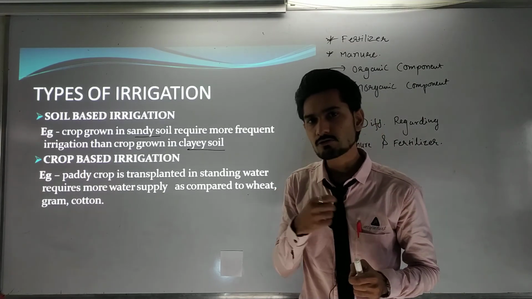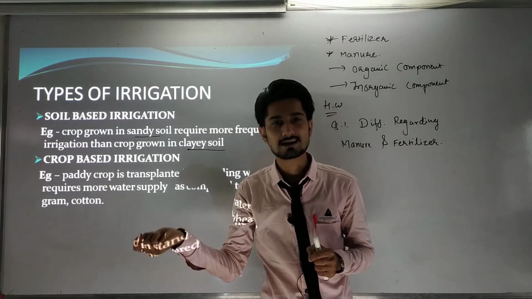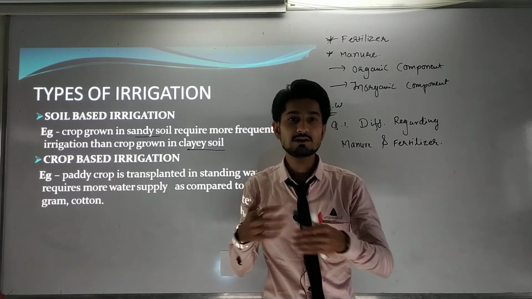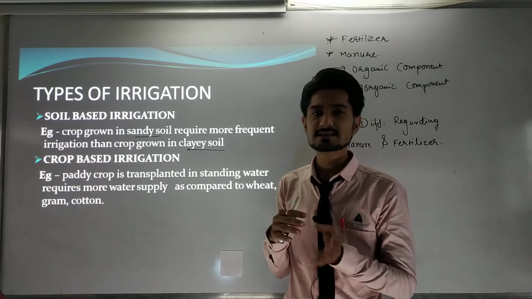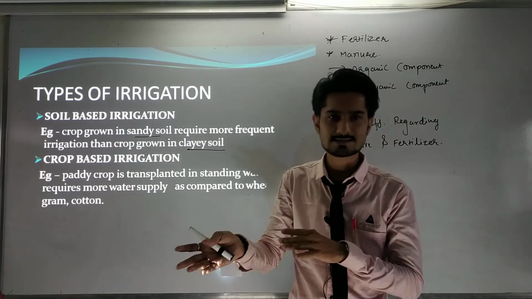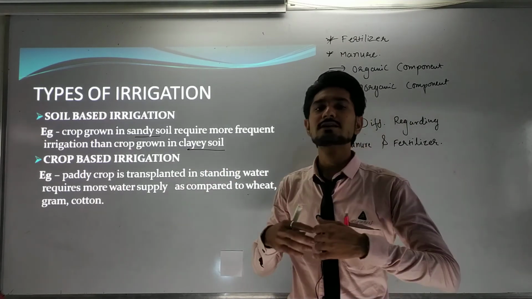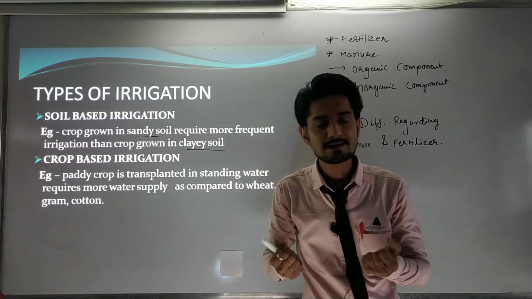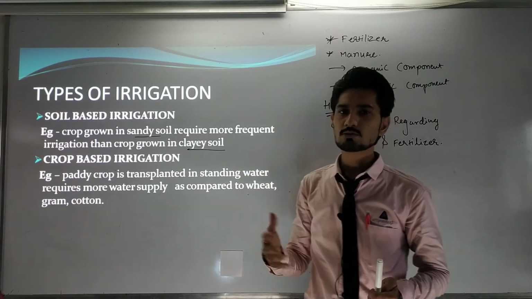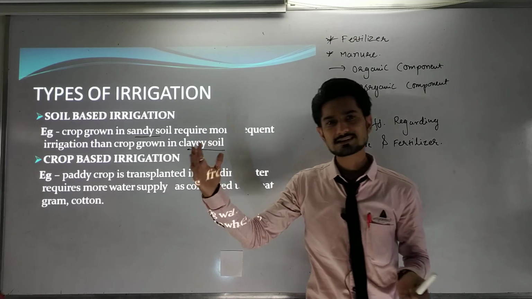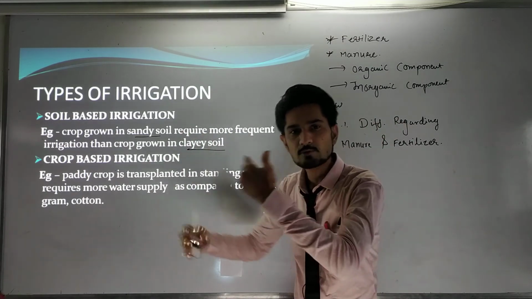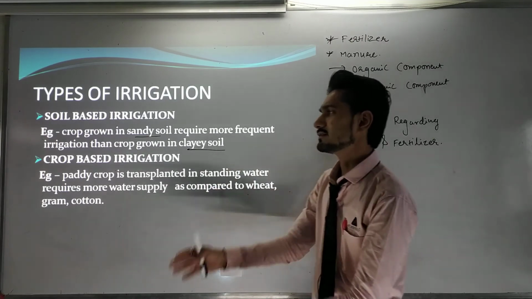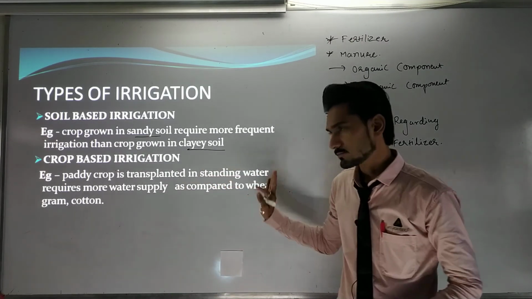So we have to give water to it in a frequent way. Frequent means we have to give water every 2, 3, 5 or 7 days. While clay soil contains a much higher water level, so we can give water at intervals like 5, 8 or 10 days. We can give water at that type of time duration, so it doesn't affect the crops.